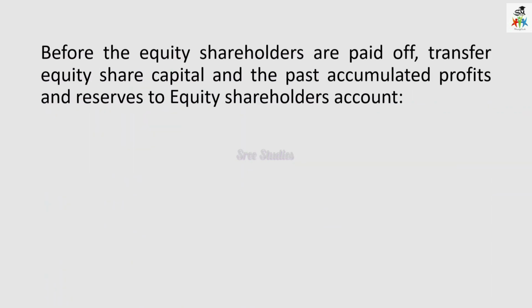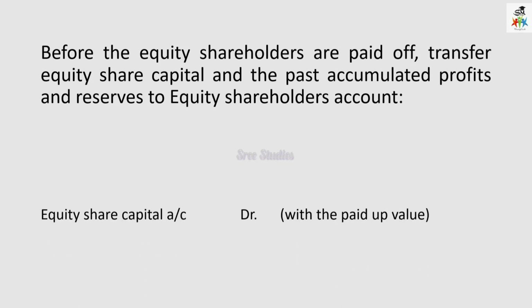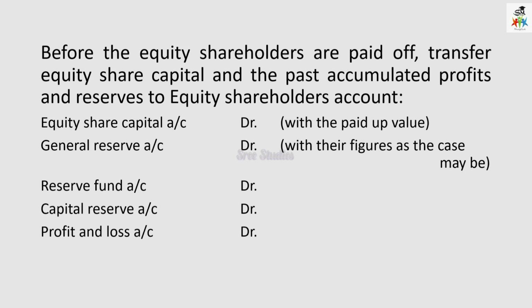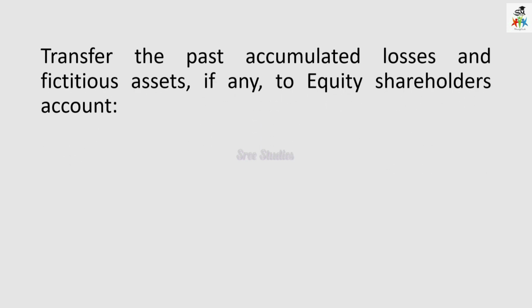So before the equity shareholders are paid off, we want to transfer other accumulated profits and reserves to equity shareholders account. So equity share capital account debtor, then general reserve account debtor, then reserve fund account debtor, capital reserve, profit and loss account, everything which has been left on the liability side of the balance sheet should be transferred to equity shareholders account. And then in case of loss, anything on the asset side of the balance sheet which has not been taken to realization account should be transferred to this shareholders account.